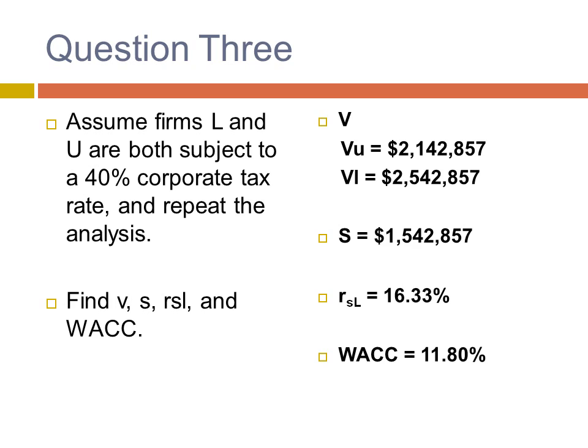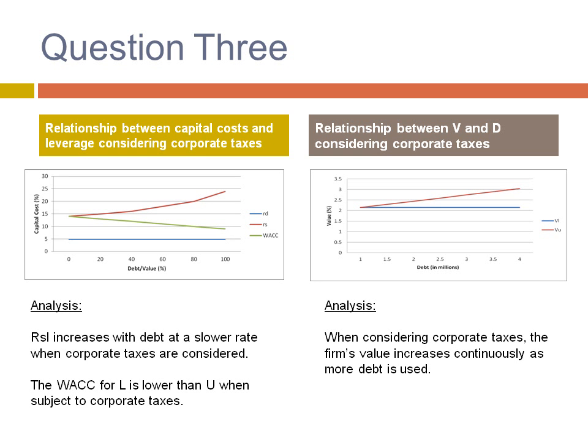S, the market value of L's debt and equity, is equal to $1,542,857. RSL is equal to 16.33%, and weighted average cost of capital in this example, considering corporate taxes, is 11.80%.